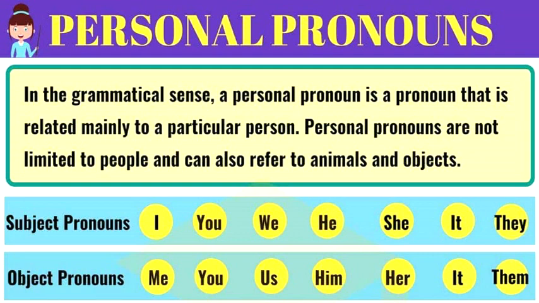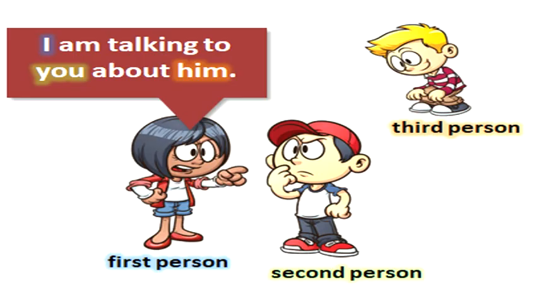Now personal pronouns are used as subject pronouns like I, you, we, he, she, it, or they, as well as object pronouns. Example: me, you, us, him, her, it, them. Now let us try and understand in detail.